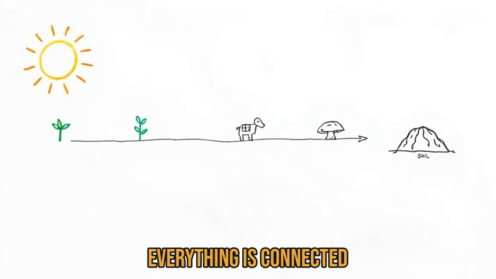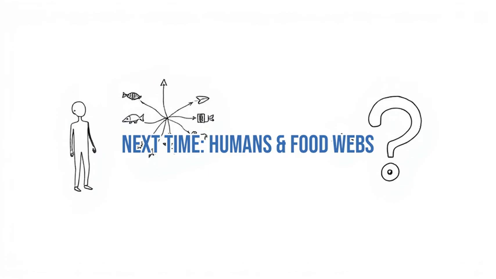From sunlight to soil, every part of an ecosystem is connected through energy flow. Next time, we'll explore how humans can disrupt food webs and what happens when they do.